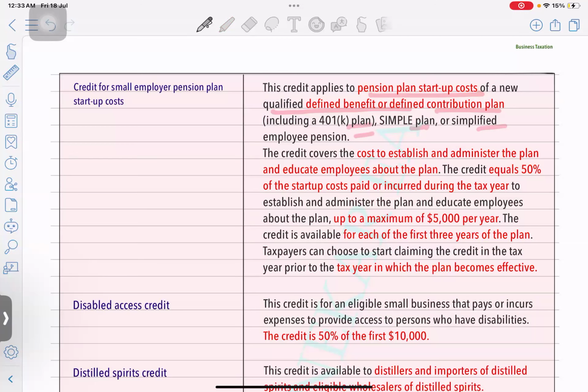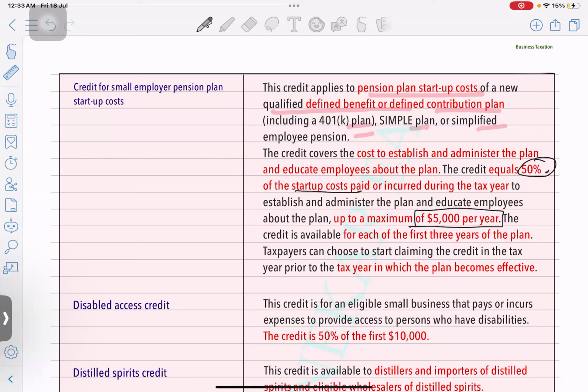Okay, and it can be like you're educating your employees which plan is helpful, which plan is going to provide what benefits. Those are all administrative costs which you pay at the initial stage while setting up the plan. The credit is equal to 50% of the startup cost paid or incurred during the year. Okay, now here one more limit is there. This 50% will be maximum limited up to 5,000 per year.